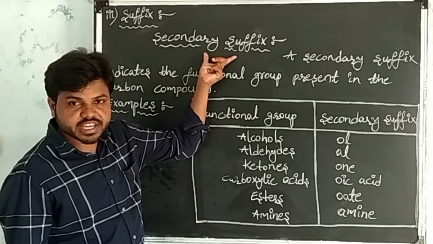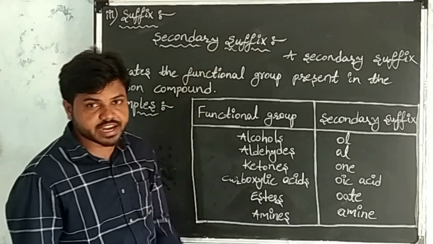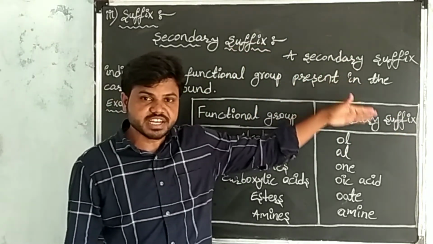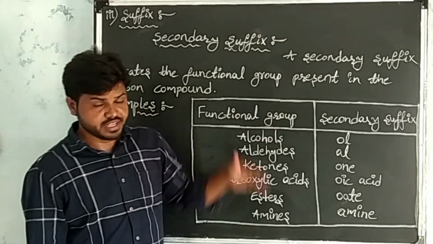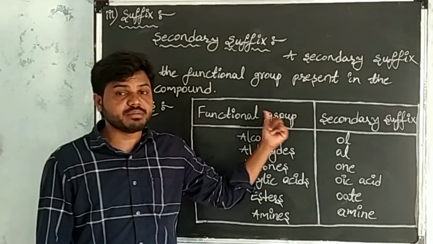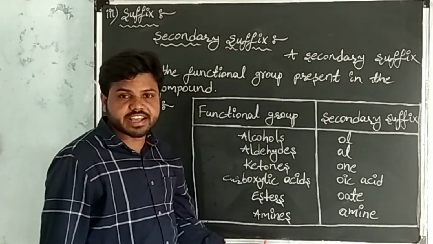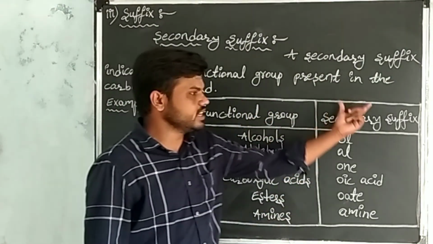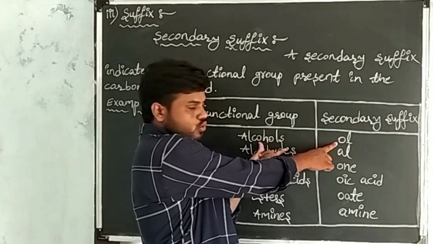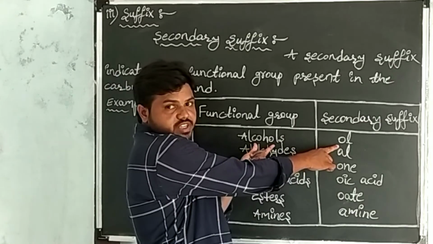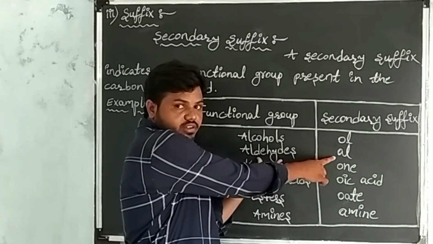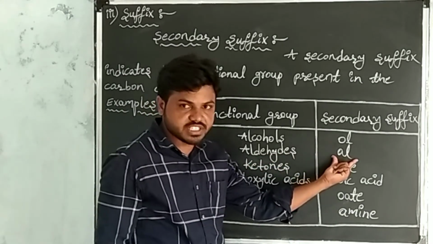Now we discuss about secondary suffix. A secondary suffix indicates the functional group present in the given carbon compound. See, these are the examples for functional groups and its secondary suffixes. For alcohol, secondary suffix is ol. And for aldehyde, secondary suffix is al.